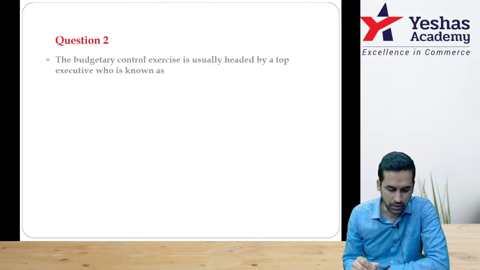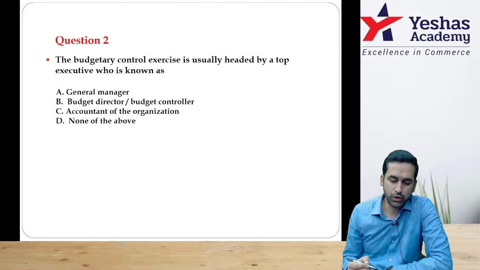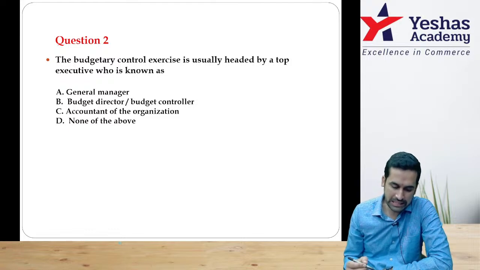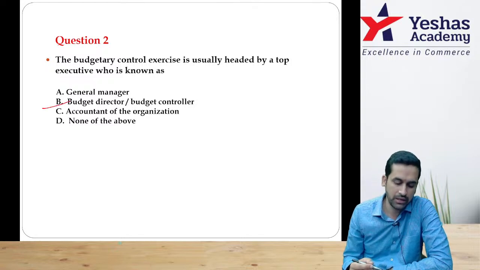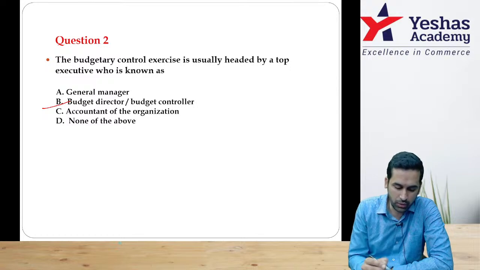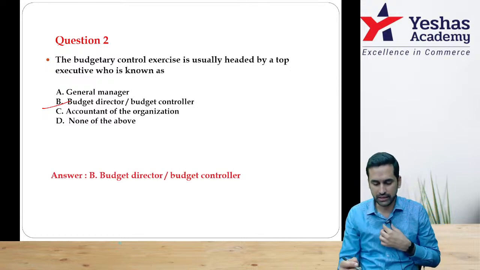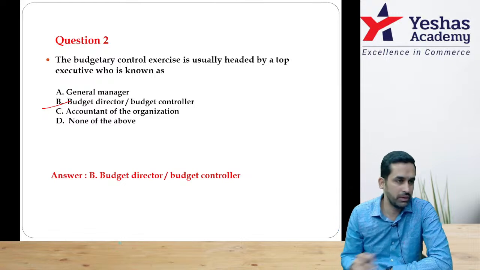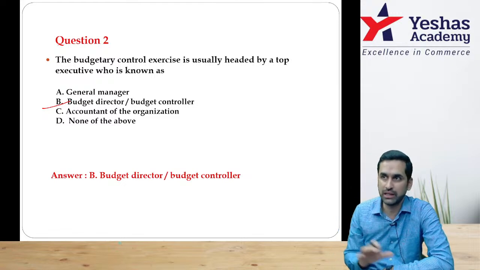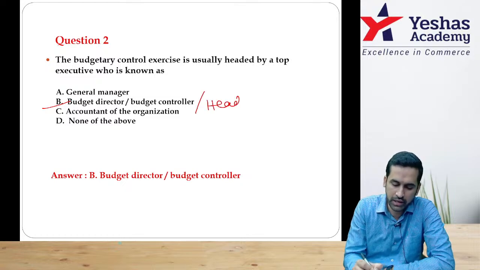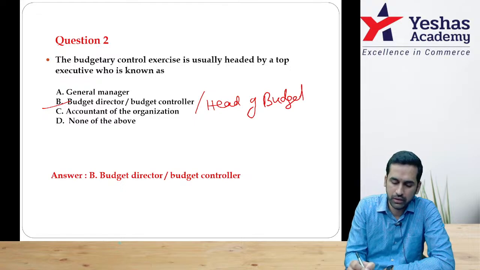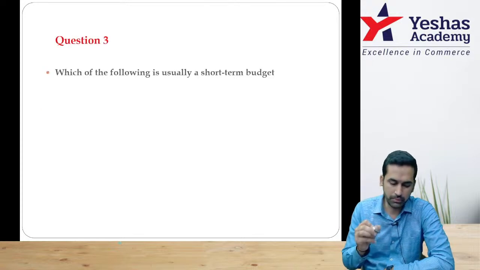Next, question number 2. The budgetary control exercise is usually headed by a top executive who is known as general manager, no. Budget director or budget controller, yes. Accountant of an organization, definitely no. None of the above. Option B is the correct answer. Budget director is basically the person who is in charge of the budget committee, the head of the budget committee. Budget controller, or if they say head of budget committee, you can go by that option also. Question number 3.